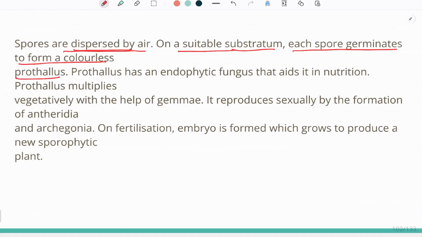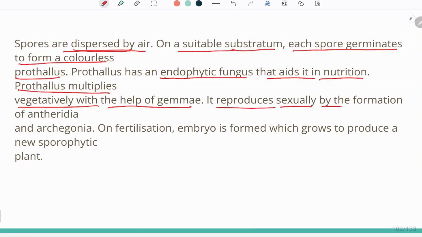Now this prothallus, it is free living. It has an endophytic fungus that aids it in nutrition. Prothallus multiplies vegetatively with the help of gemmae. So prothallus can also multiply vegetatively by the help of gemmae, and when the prothallus grows, it will give rise to male and female sex organs, that are antheridia and archegonia. So it reproduces sexually by the formation of antheridia and archegonia.